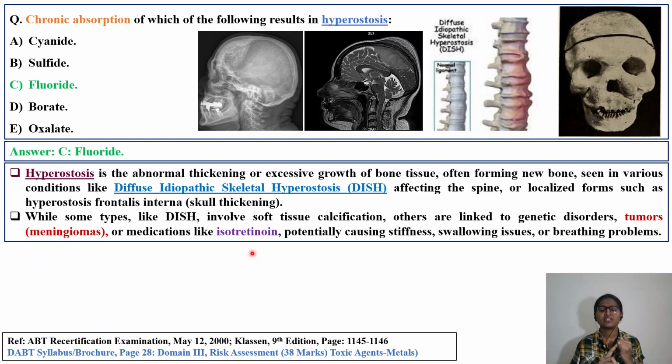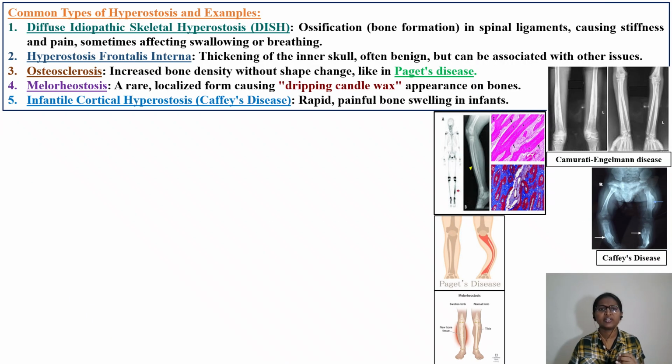So there are recent observations with respect to FDA audit, where they have seen some kind of hazardous observation with respect to isotretinoin. So read about isotretinoin also on the FDA web page, potentially causing stiffness, swallowing issues, and breathing problems. The medical terminology for swallowing issues is nothing but dysphagia. Okay, so let's see what are the different and common types of hyperostosis and what are the examples.